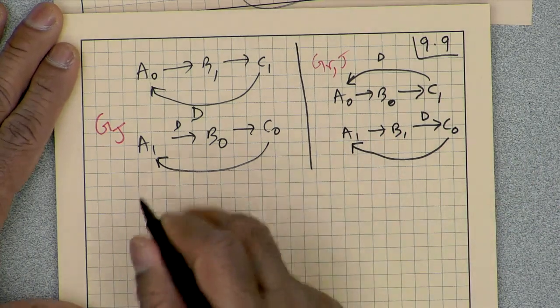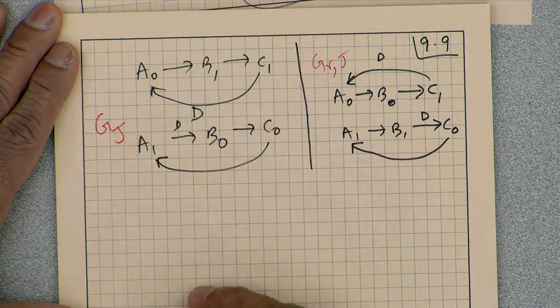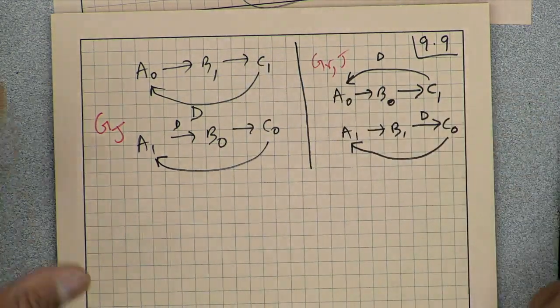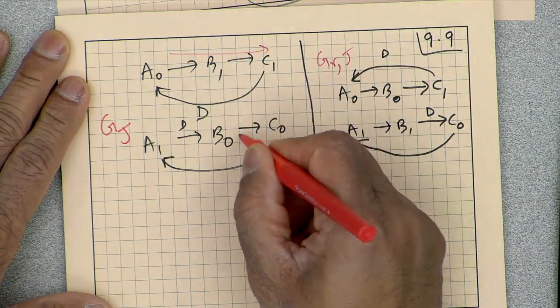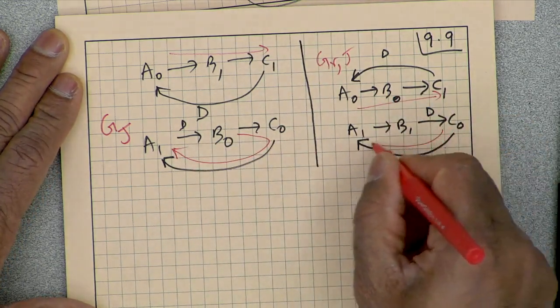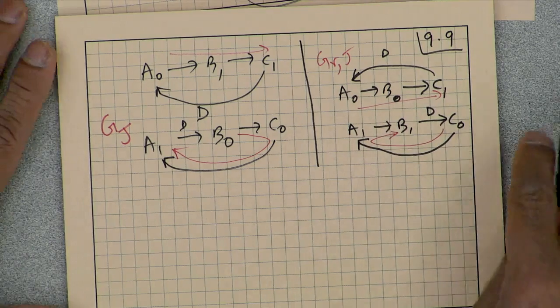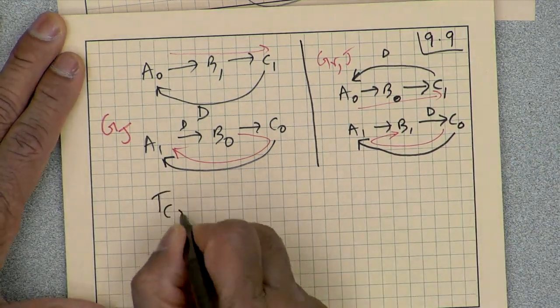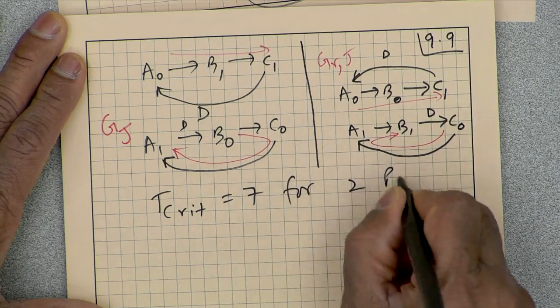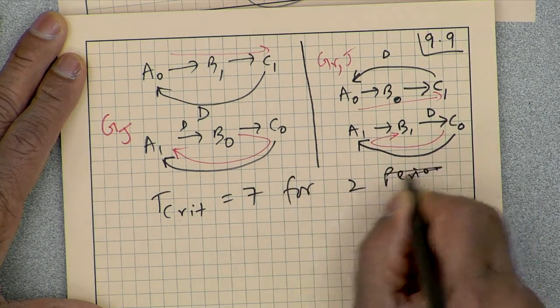If you remove the edges with delays, then we get 1 plus 2 plus 4, which is 7. That is the critical path here, and here, and here. So in each case, the critical path is 7 for 2 iterations.